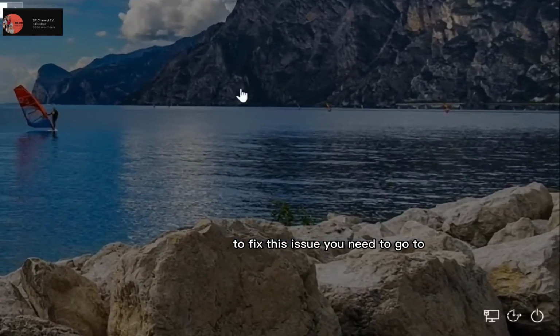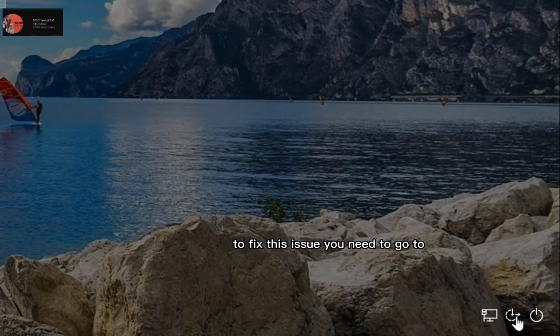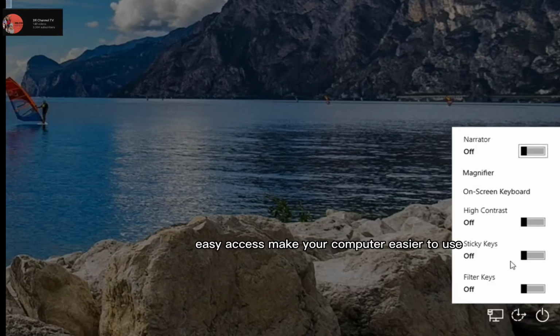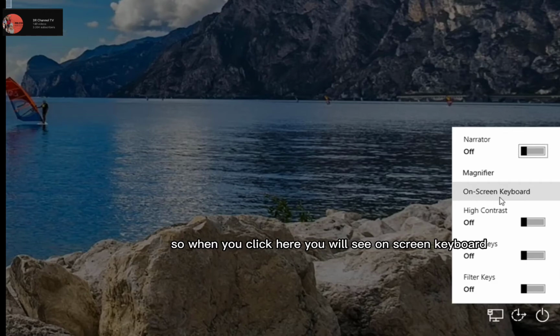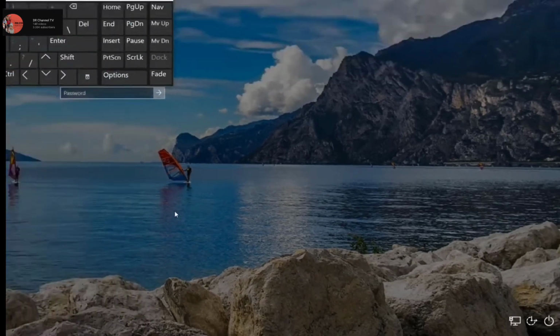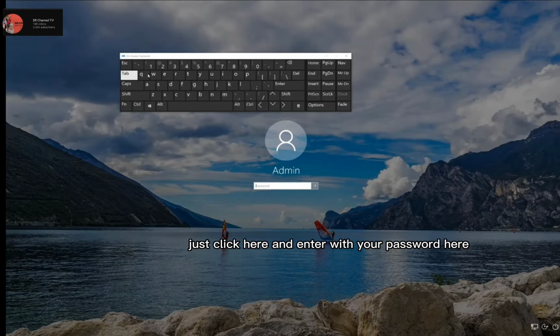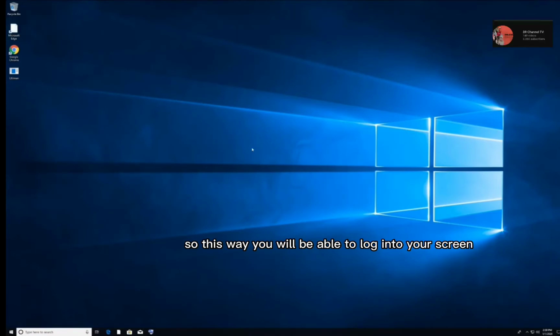If it's not working, to fix this issue you need to go to this icon at the bottom and click it with your mouse. Easy Access makes your computer easier to use. When you click here, you will see On-Screen Keyboard. Just click that, and you will get a virtual keyboard. To enter your password, just click here and enter your password. This way you will be able to log into your screen.